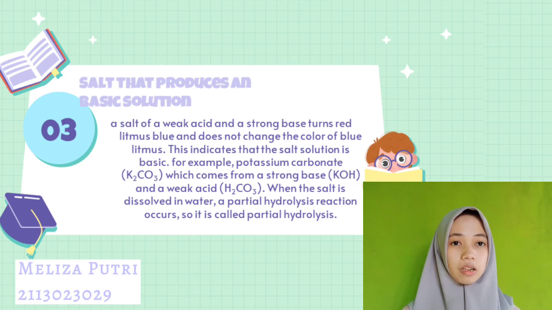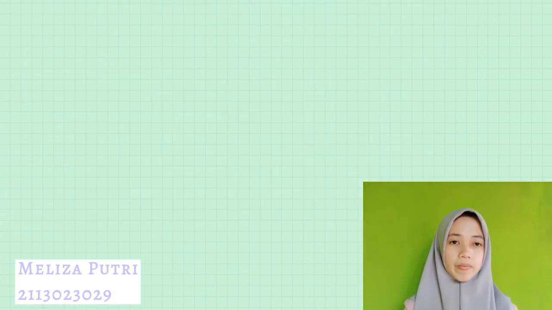For example, potassium carbonate, K2CO3, comes from a strong base, KOH, and a weak acid, H2CO3. When the salt is dissolved in water, a partial hydrolysis reaction occurs. So, it is called partial hydrolysis.